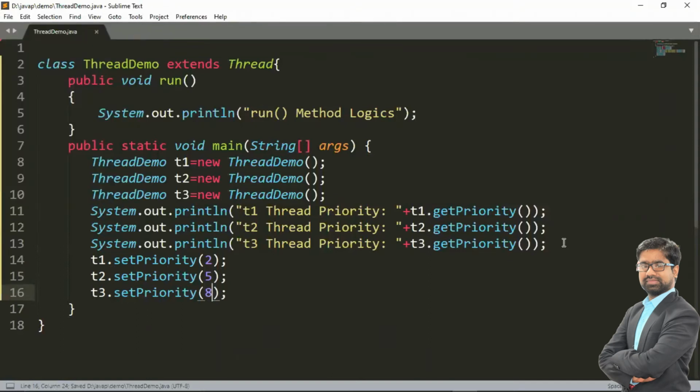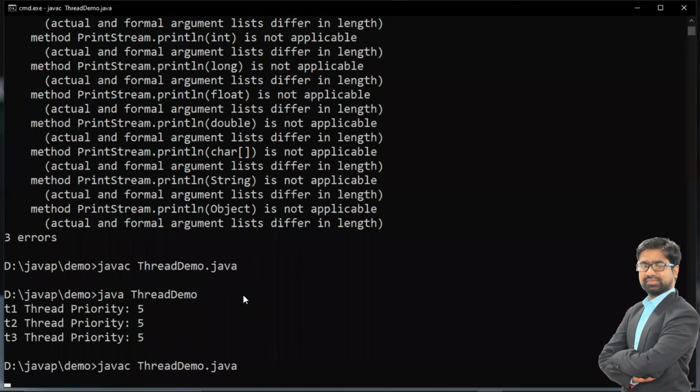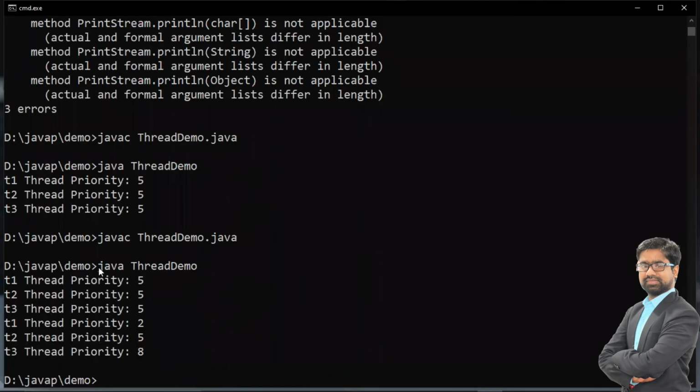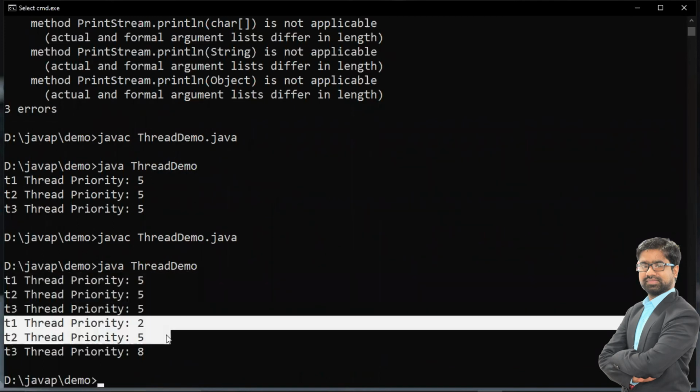And now priority of threads are changed. Now after setting the priority, if I want to know what is the current priority of my thread, similarly we can get those priorities. Okay. So we are printing the same messages after setting the priority. Let me run this code. So first time my priority was 5. After setting priority, priorities are changed.